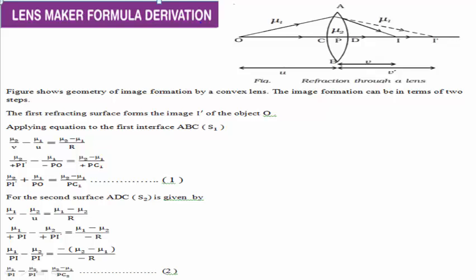ν1/PI minus ν2/PI dash equals, when you rearrange the ν1 and ν2 terms, take minus common from the ν2 and ν1 terms, you get minus of (ν2 minus ν1) whole divided by minus R. Here minus minus gets cancelled out, you get ν1/PI minus ν2/PI dash equals (ν2 minus ν1) whole divided by PC2, where R is the radius of curvature of the second surface, that is ADB, written as PC2. It is your equation number 2.